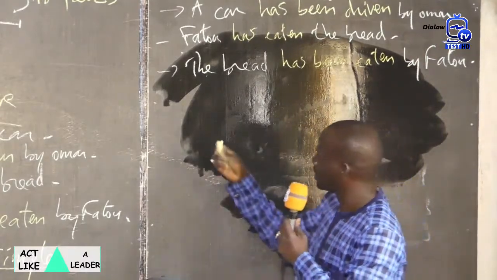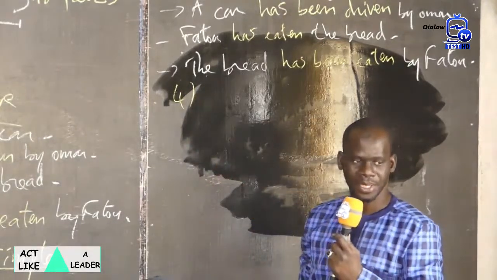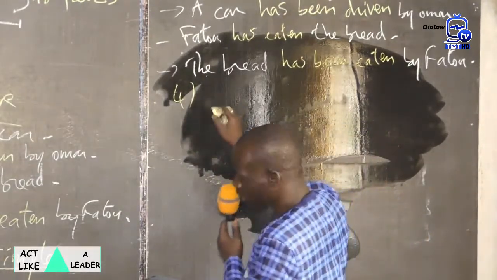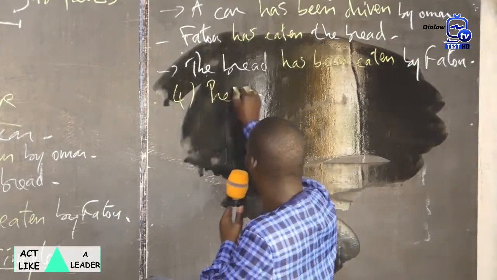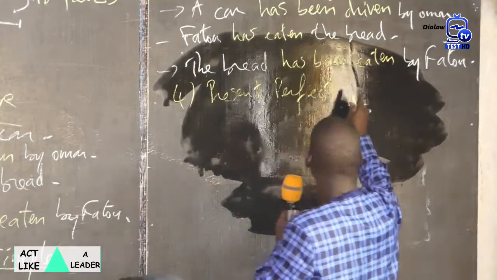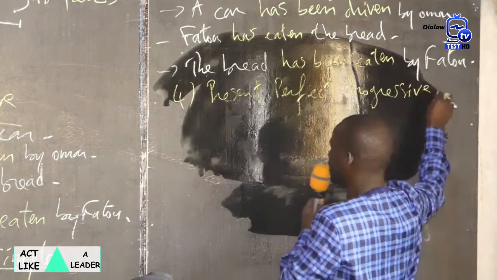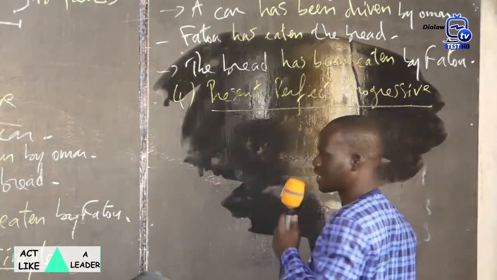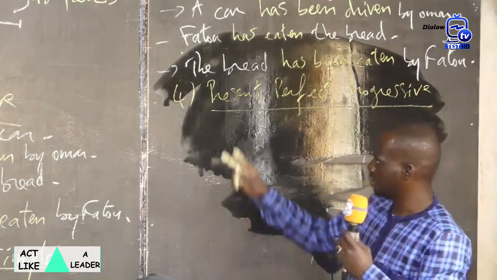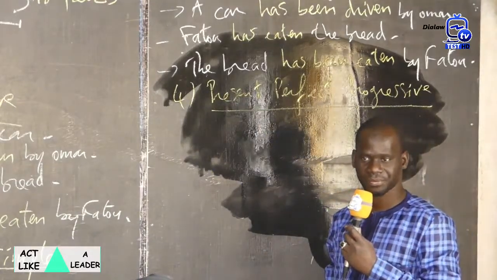Okay? The first tense, present perfect progressive or continuous. The two sentences into the present perfect progressive.